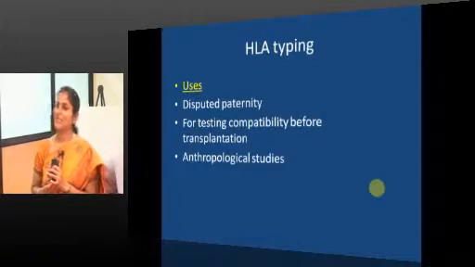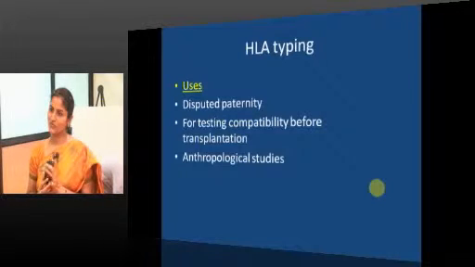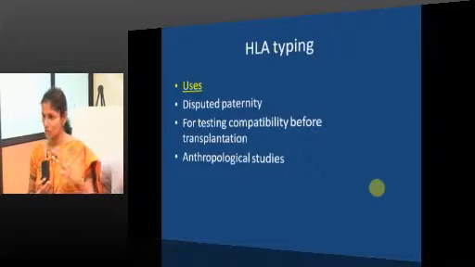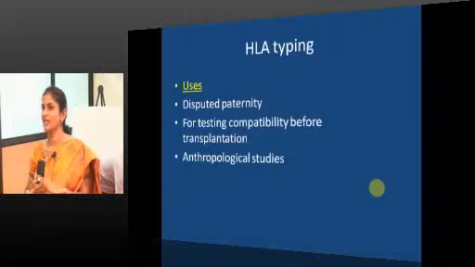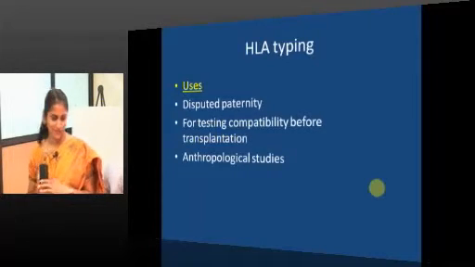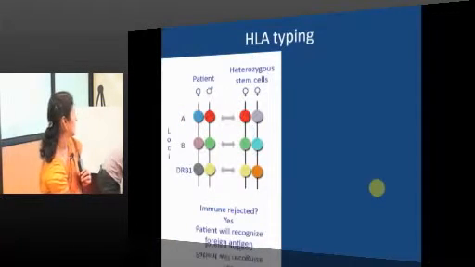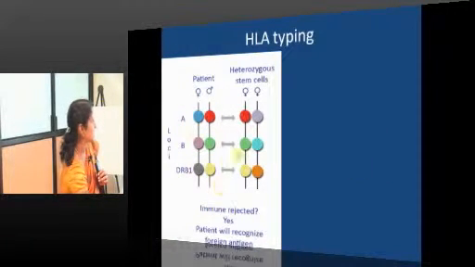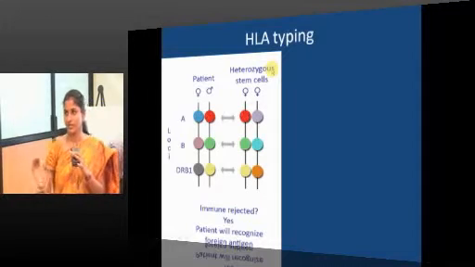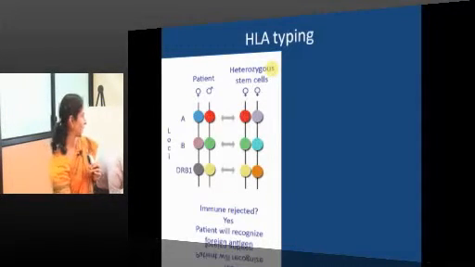So it is used in disputed paternity. But more than disputed paternity, the most common practical application is to test organ compatibility and for anthropological studies. So how is it done? This is the patient's stem cells, and this is a heterogeneous stem cell, the donor, just getting tested.